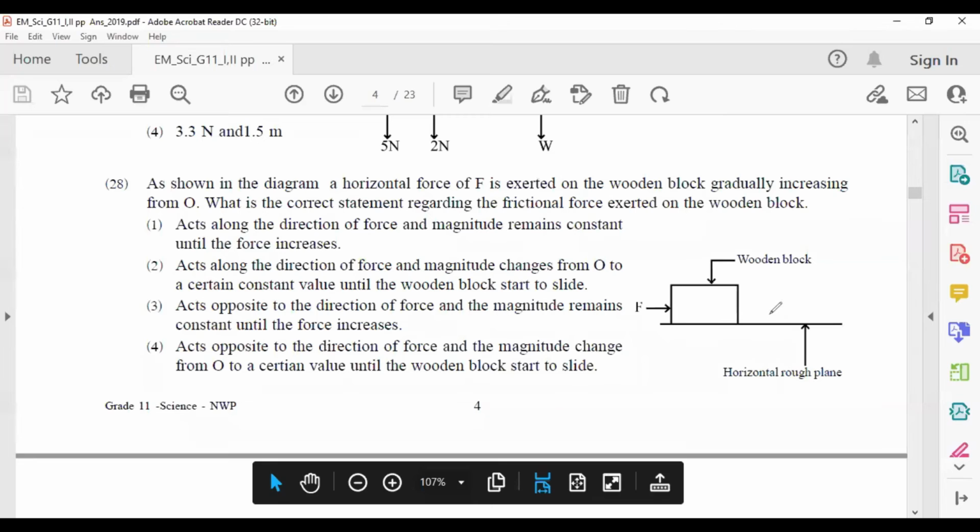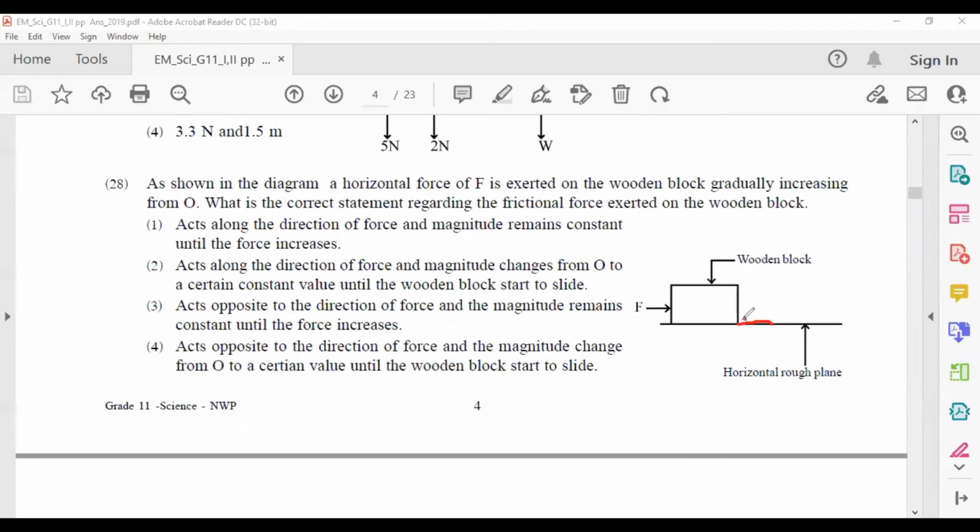It is increasing from 0 until a level. After that level, when the wooden block is moving, the frictional force is a constant value. When it is moving, it is the dynamic frictional force. It is increasing until the limiting frictional force, and it becomes a constant value in the dynamic frictional force.